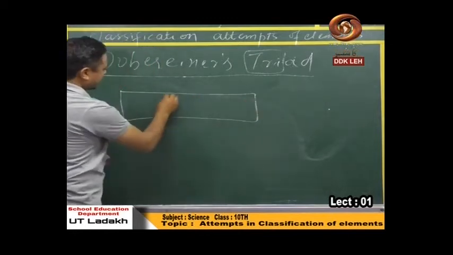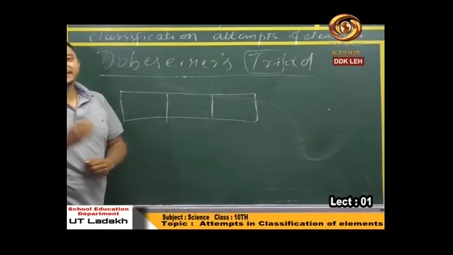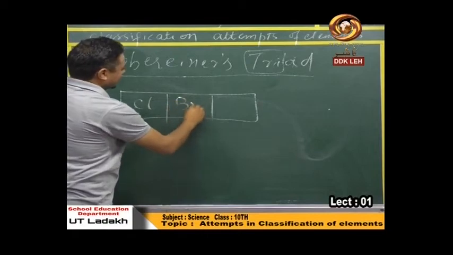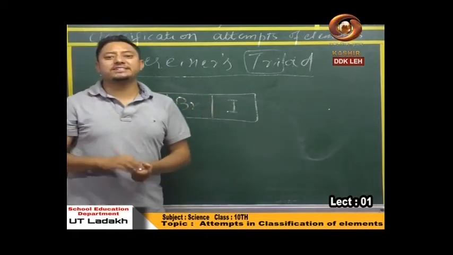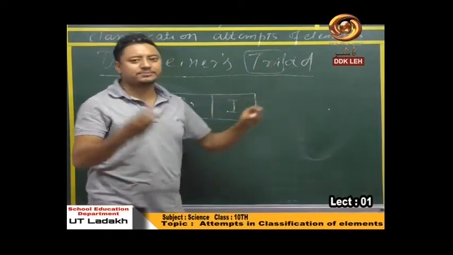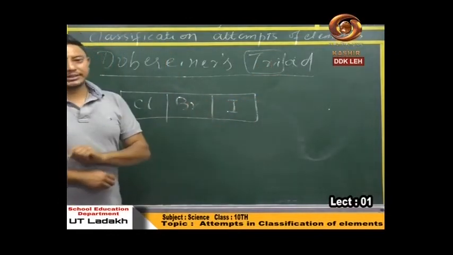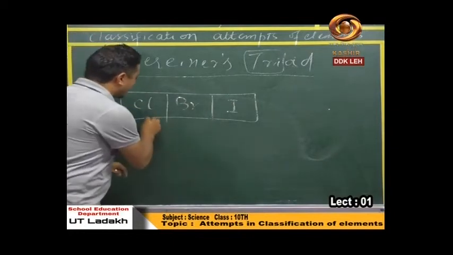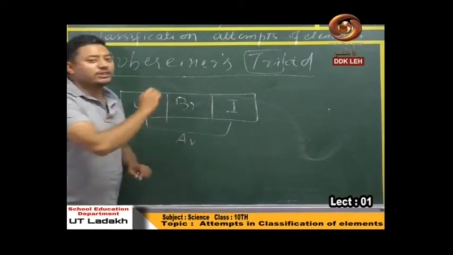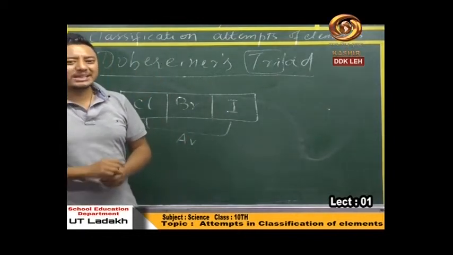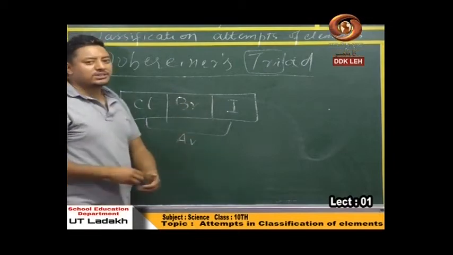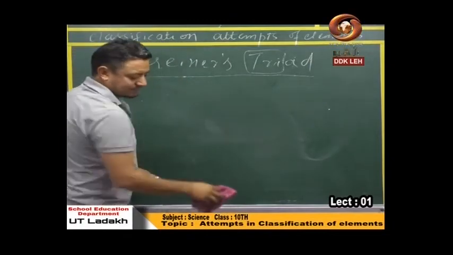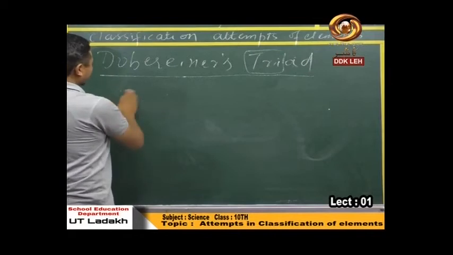What he did? He classified elements in this way. Making triads means making grouping of 3. Suppose he made groups of 3 elements as triad. That's why it is called a triad. For example, chlorine, bromine, and iodine. What he found? He found that the average of atomic masses of these 2 elements was approximately equal to the atomic mass of this particular element. See, before going ahead, I would like to define this, and then we will see some examples over there.